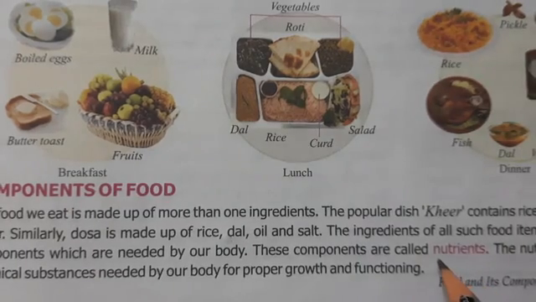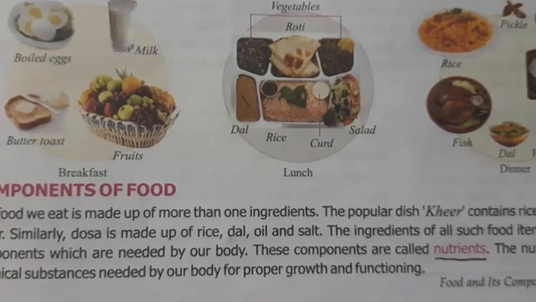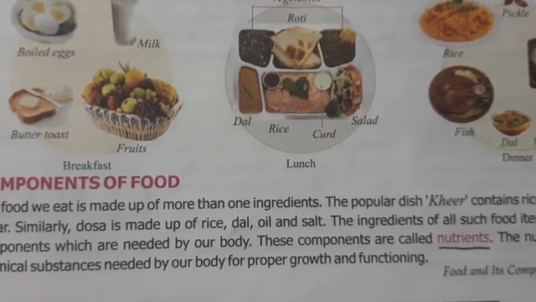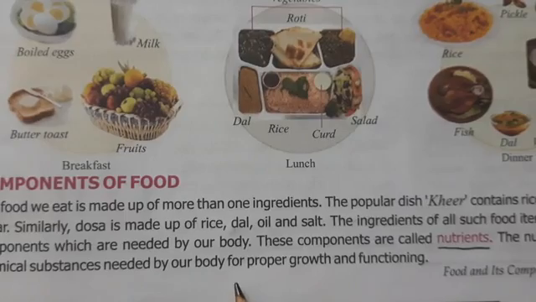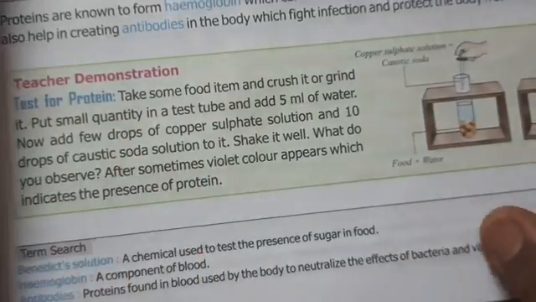You have studied in the previous chapter about the nutrients, isn't it? What are nutrients? The nutrients are the chemical substances which are needed by the body for the proper growth and functioning. Now, which are the main nutrients?